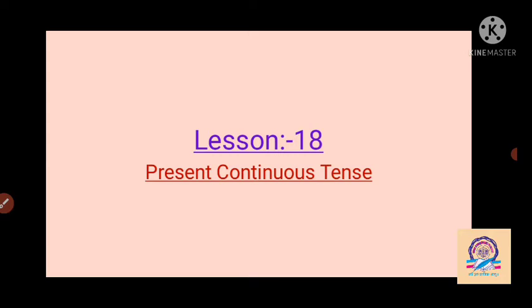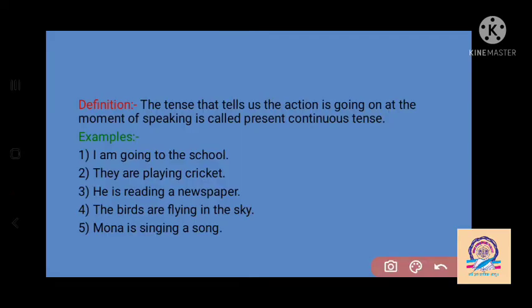What is present continuous tense? First of all, we see the definition. The tense that tells us the action is going on at the moment of speaking is called present continuous tense. It means that during the time of speaking, the work is going on, the action is going on.